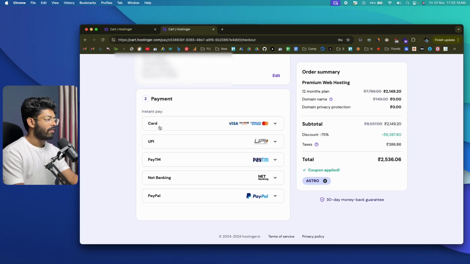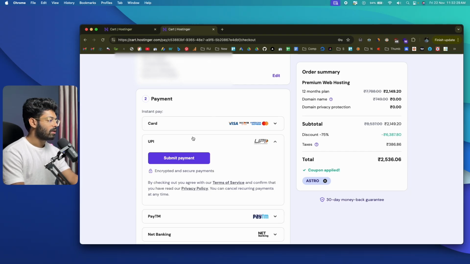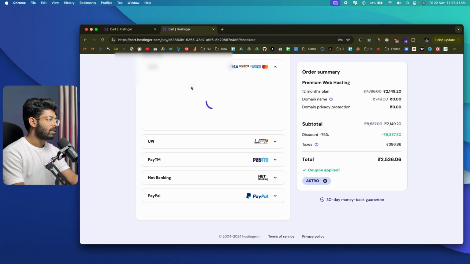You can pay by card, via UPI, Paytm, net banking and PayPal. So all of these are different payment options that you have, and including taxes, the final bill comes to around 2,536 rupees. You can click on UPI if you want to, or maybe card, and click on submit payment. You'll be able to enter your card details and complete the payment.